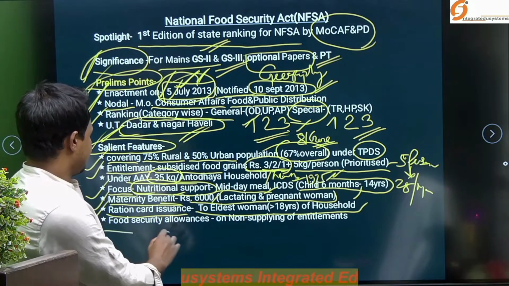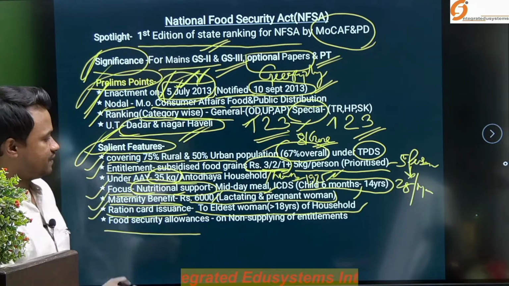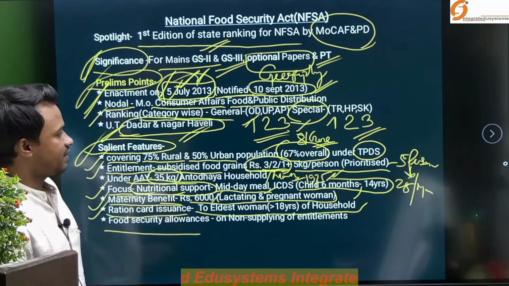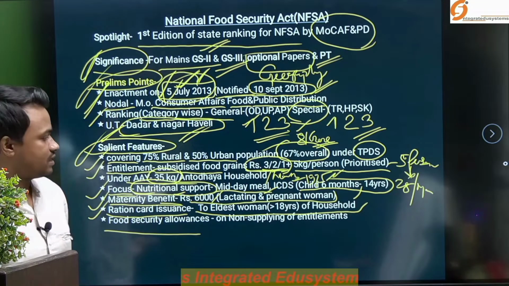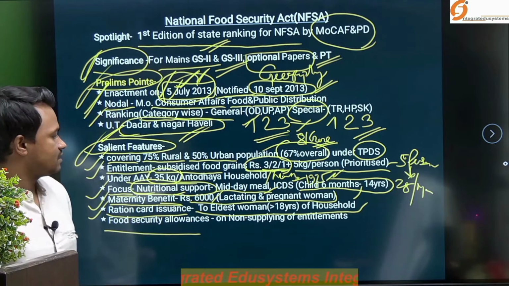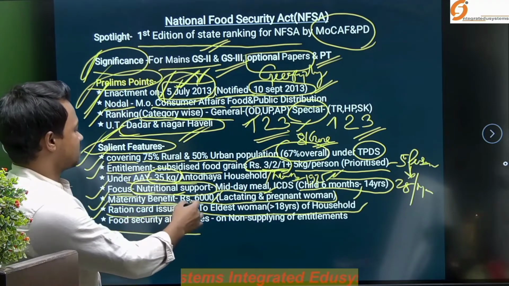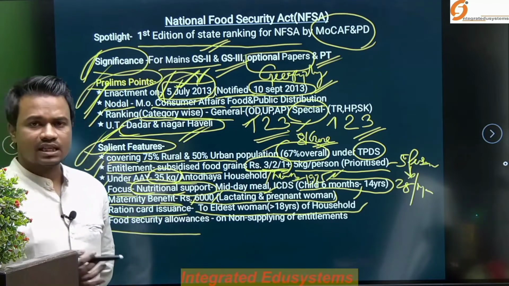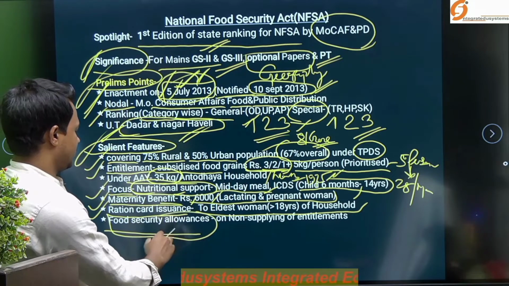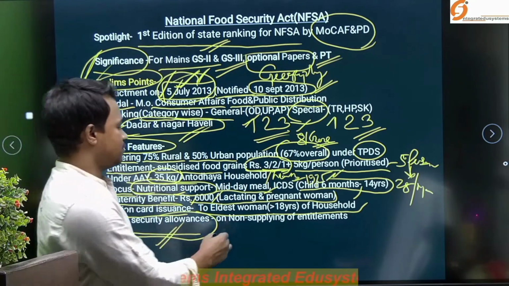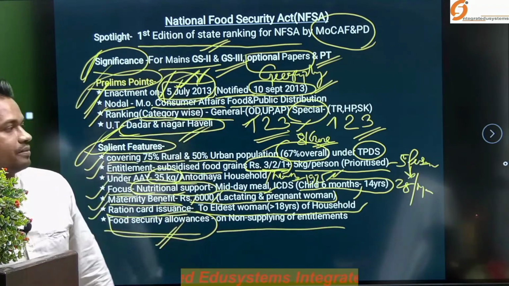And later the final point, from the prelims point of view, is the food security allowance. The entitlement is 25 kg of rice or 35 kg of rice for the Antyodaya households. If due to some reason the incentive of 6,000 could not be given, then in that case the food security allowance will be provided for the non-supply of the entitlement. This is again very important. So, this is all about the prelims point of view. And the next,